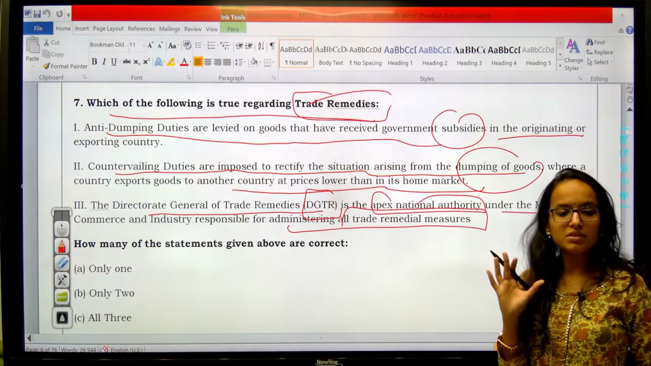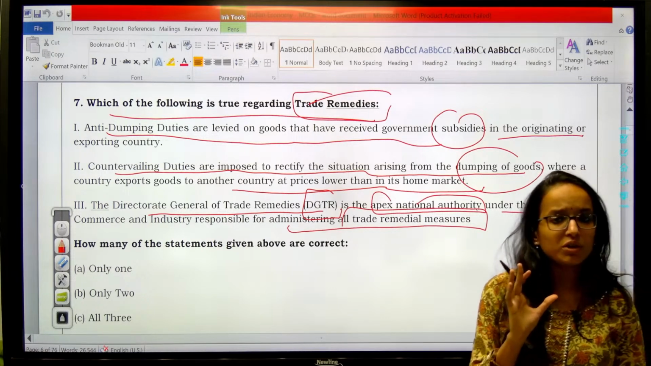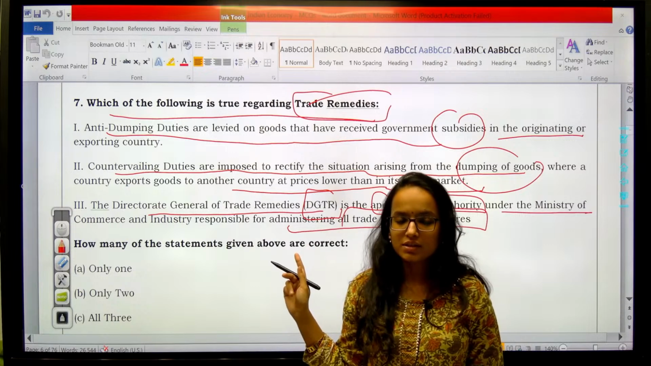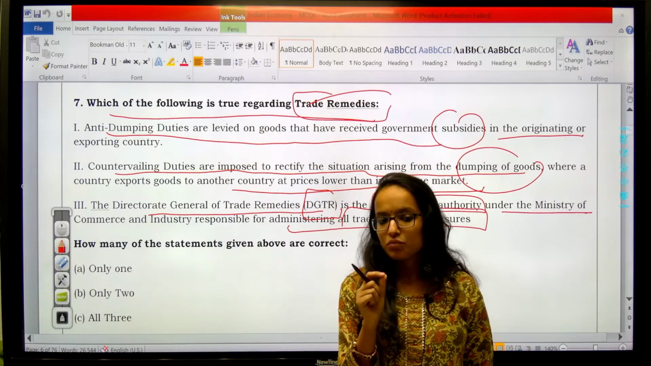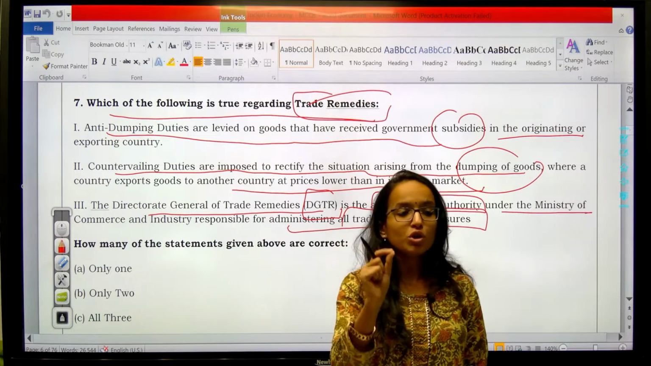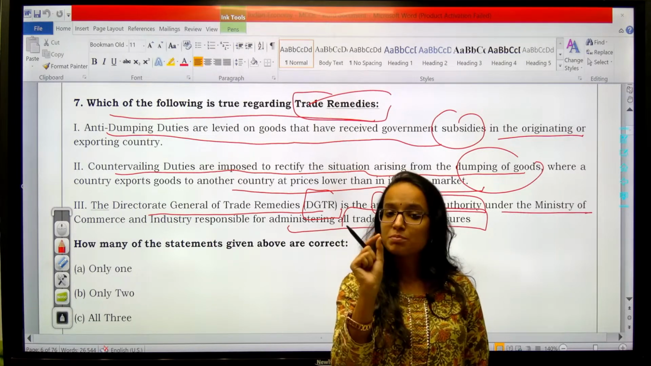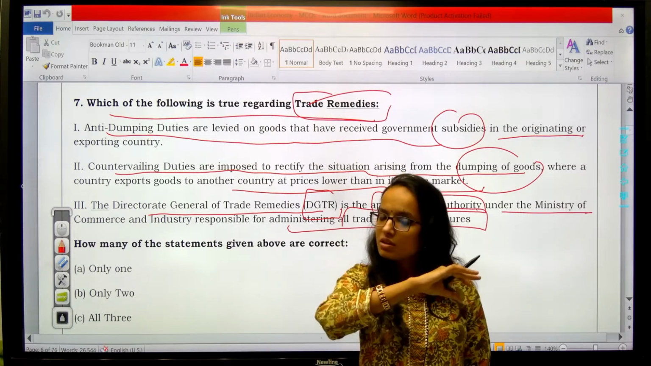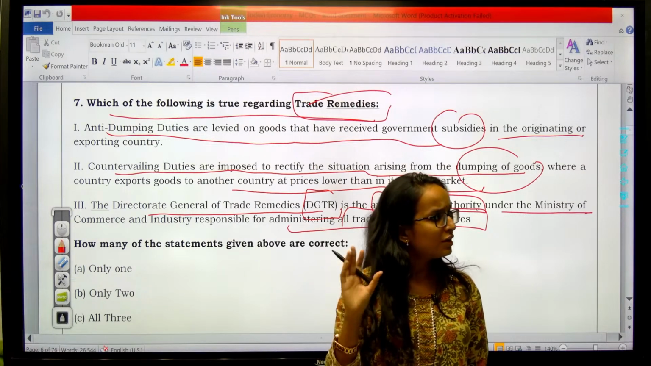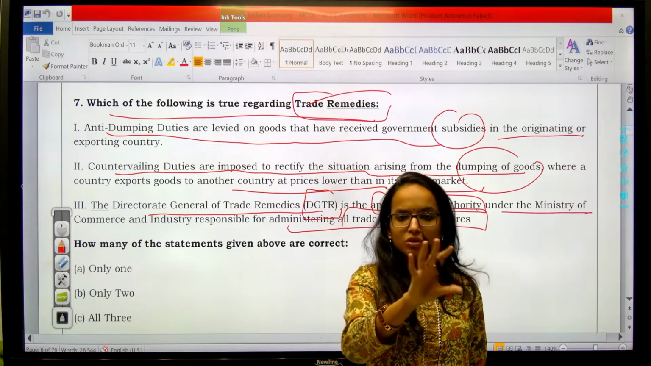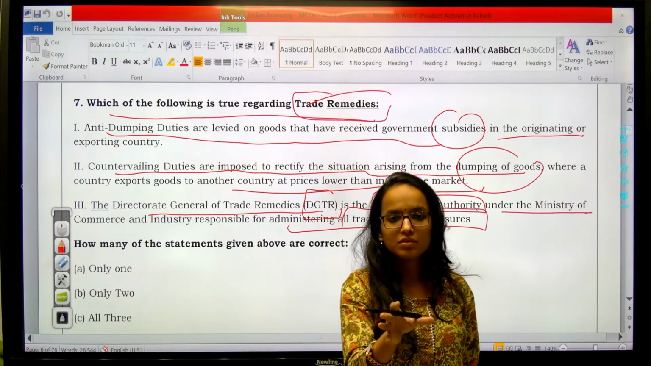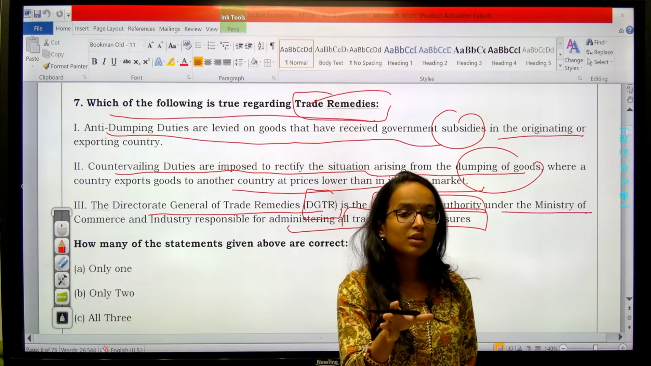I'll tell you the answer first. Just wanted to discuss something with you, not about the answer. Mark my words: if you want to clear UPSC CSE Prelims, knowledge is not enough. Knowledge is not enough. Remember, okay. Now focus on what I am saying to you, if you want to clear this examination.